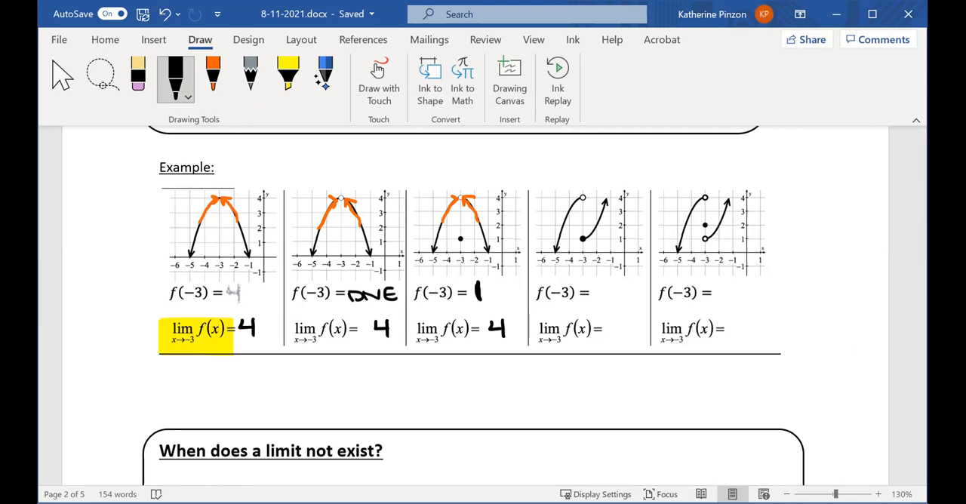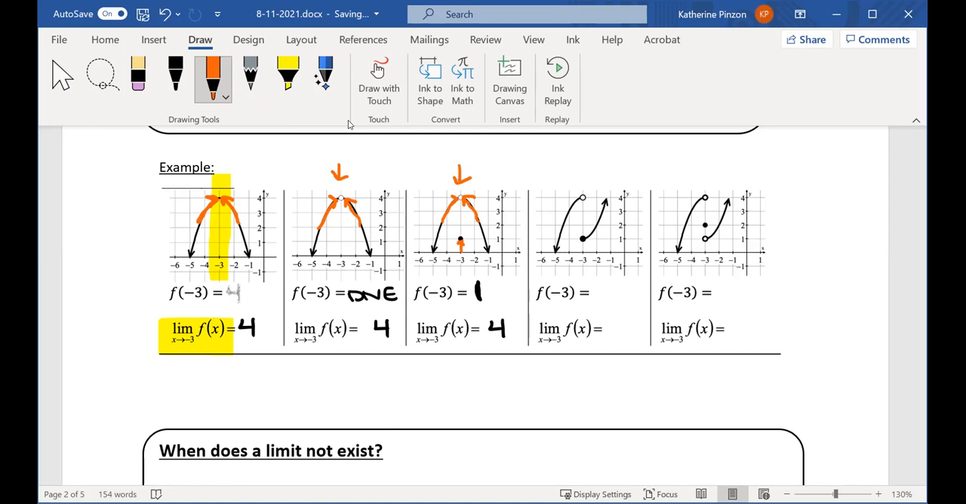So here's my x value, -3, and I'm looking at what happens on the left side of -3 and what happens on the right side of -3. Because I see both of those arrows are pointing towards y = 4, that's my limit. Even though in some functions there's a hole at x = -3, and in some functions there's a hole with a filled in dot somewhere else, I don't care what happens right at that x value, just on both sides of it.